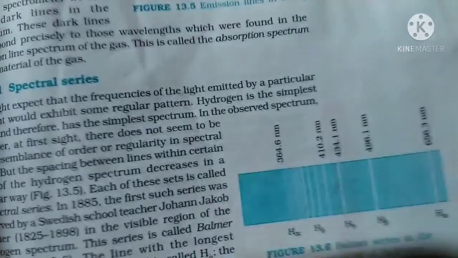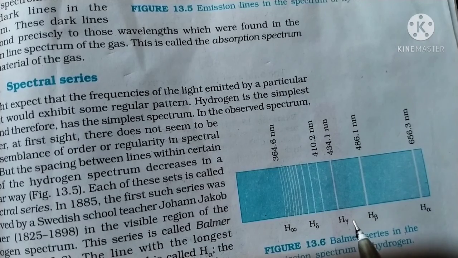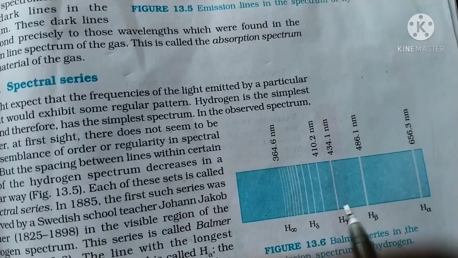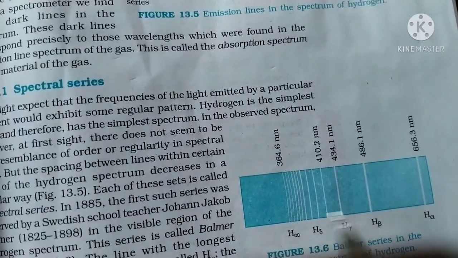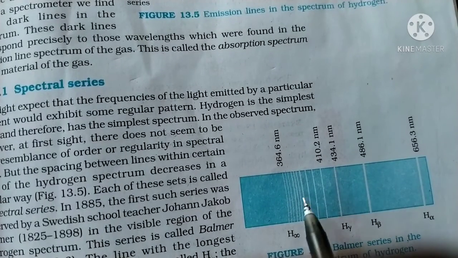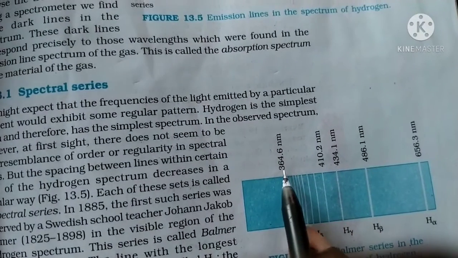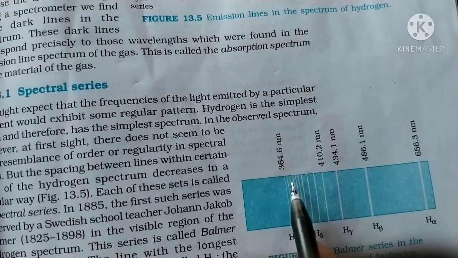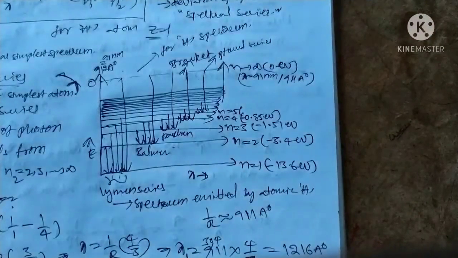And also here, see the spectrum series: H alpha, H beta, H gamma, H delta, and H infinity. I can explain this is the spectrum of the Balmer series at wavelength ranges. In the case of Pfund, it is not suitable for fixed wavelength, it is for other wavelengths like this.